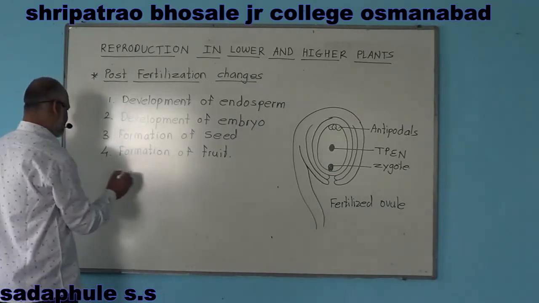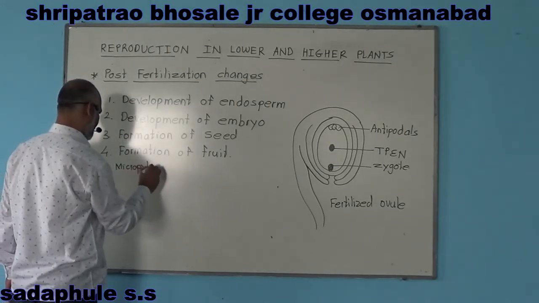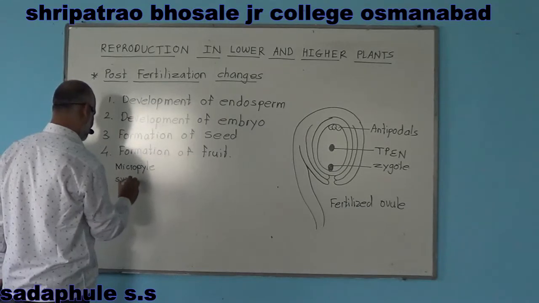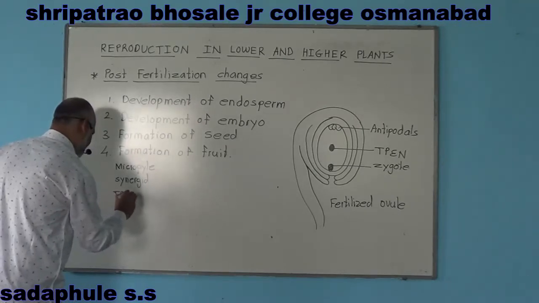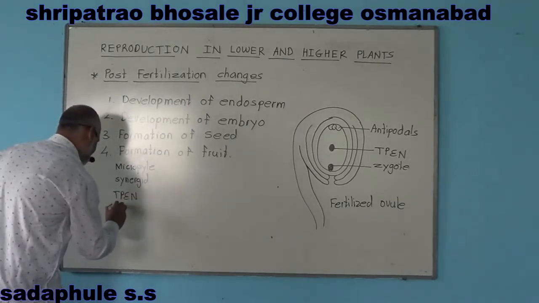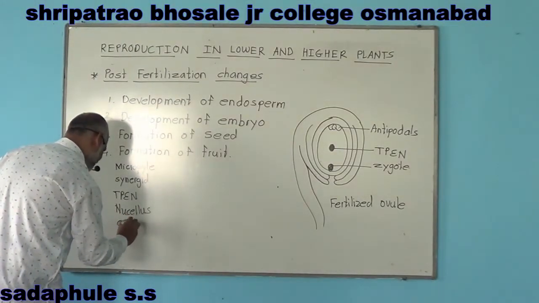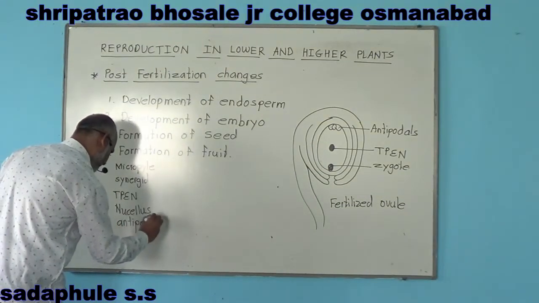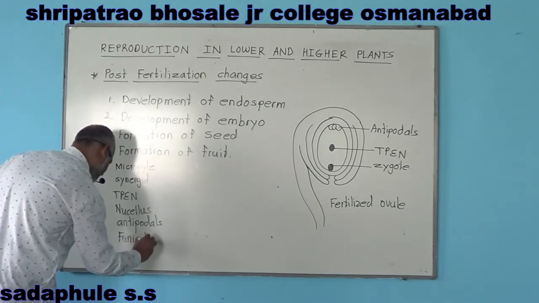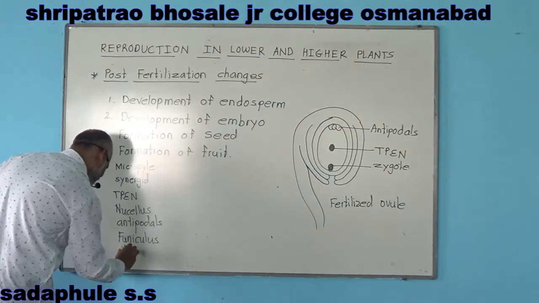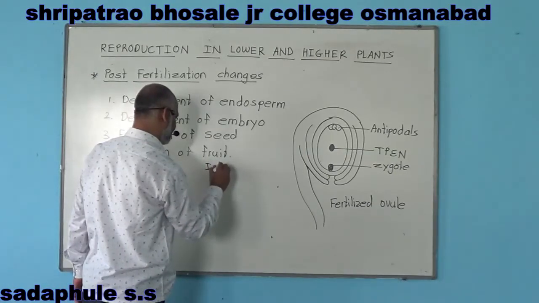Suppose here is the micropyle, then synergids, then triploid primary endosperm nucleus, then nucellus, antipodals, then funiculus, hilum, and integuments.